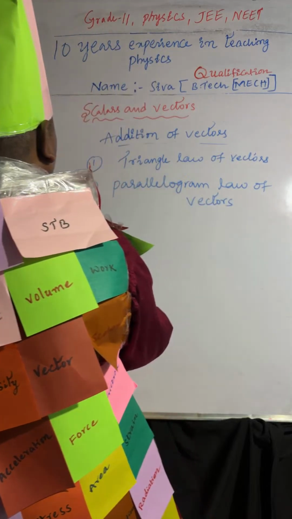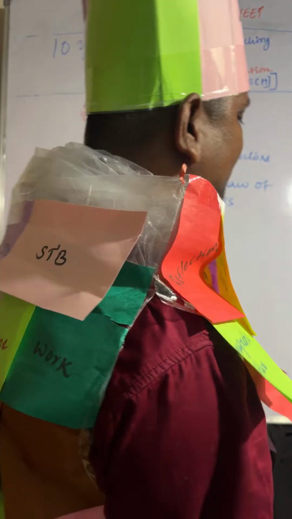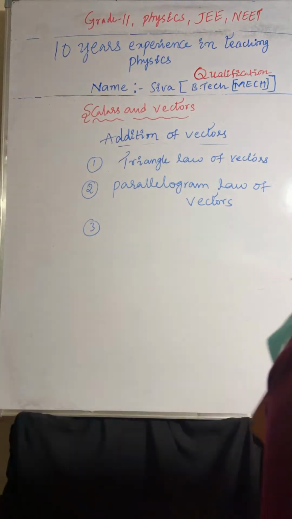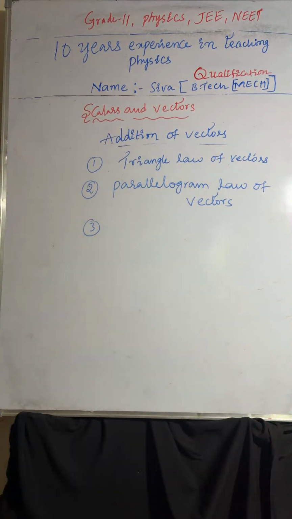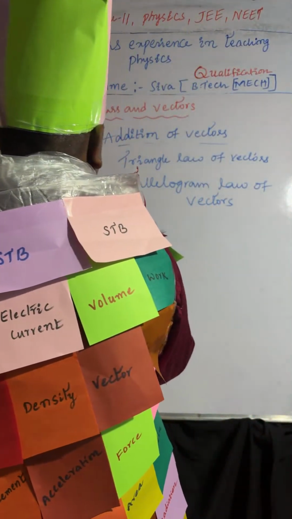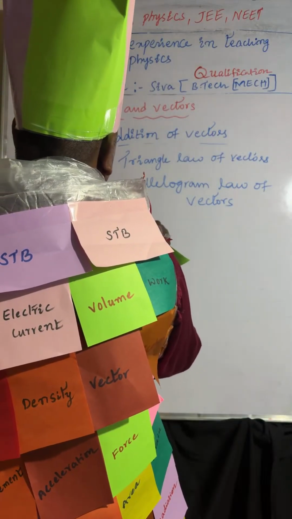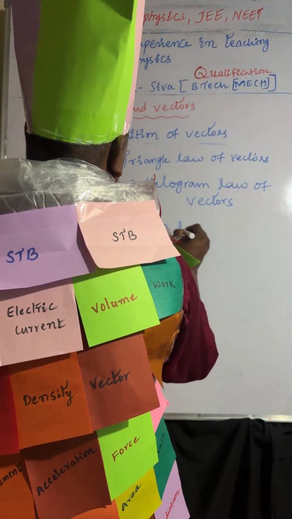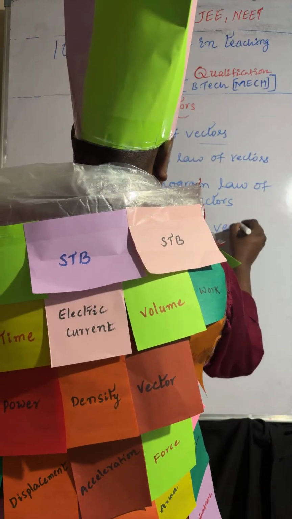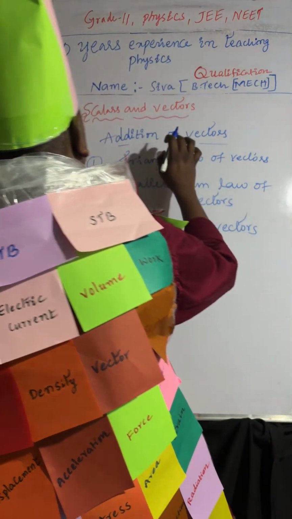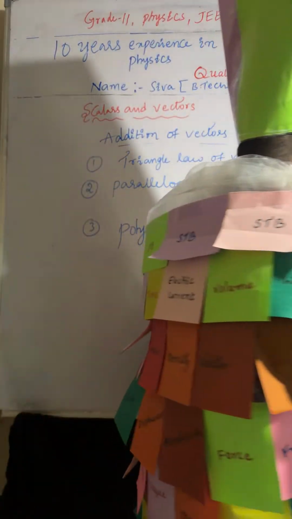And the third one is the polygon law of vectors. So, coming to the triangle law of vectors. Understood? So, the triangle law of vectors is nothing but